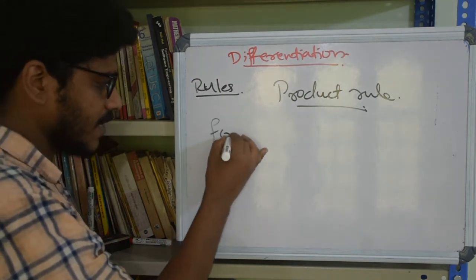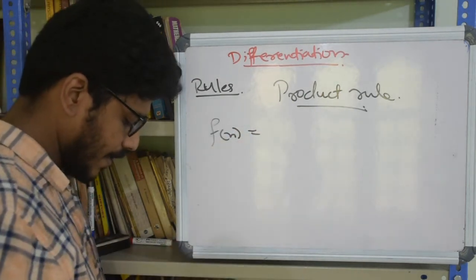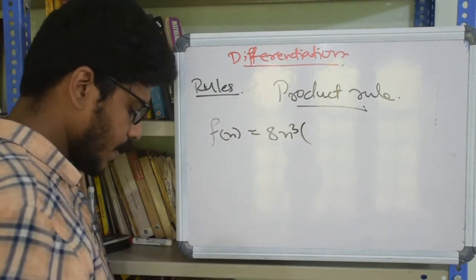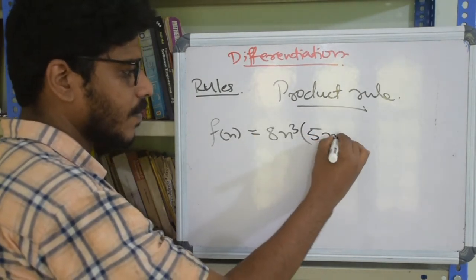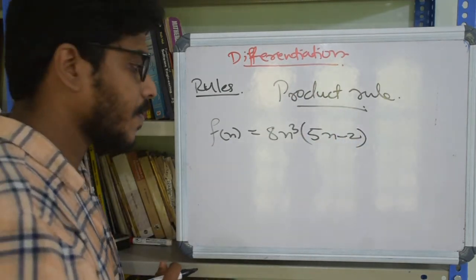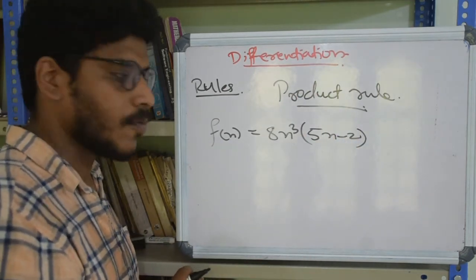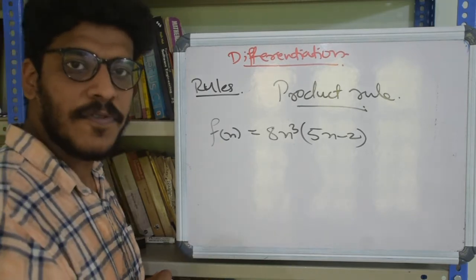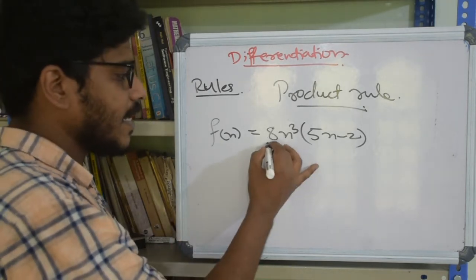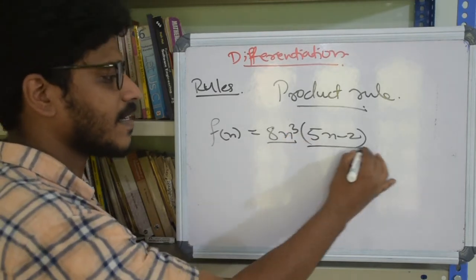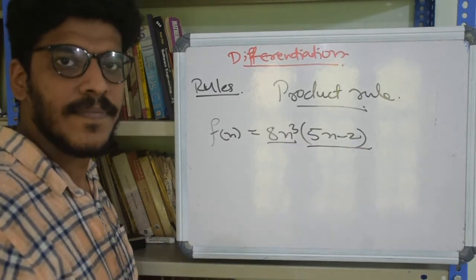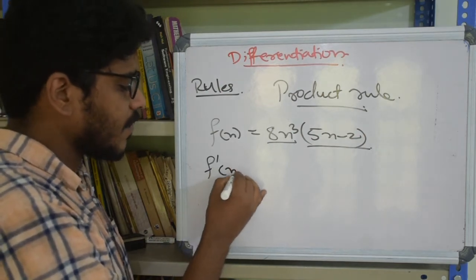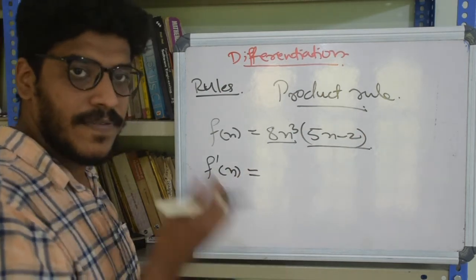Let f of x equal to, say, 8x cube into 5x minus 2. f of x equals 8x cube into 5x minus 2. Can you identify this as a product of two functions? See, 8x cube can be seen as a function and 5x minus 2 can be seen as another function. Right. So, the derivative f dash of x will be, how did we define it?